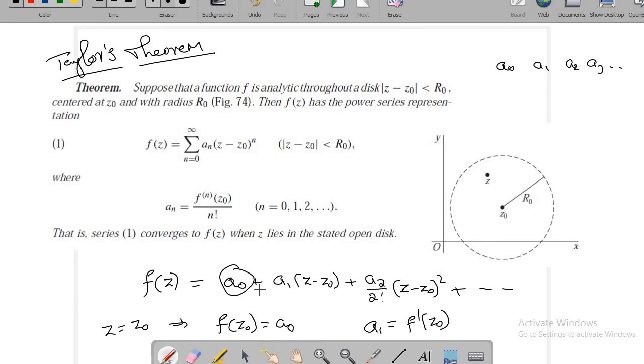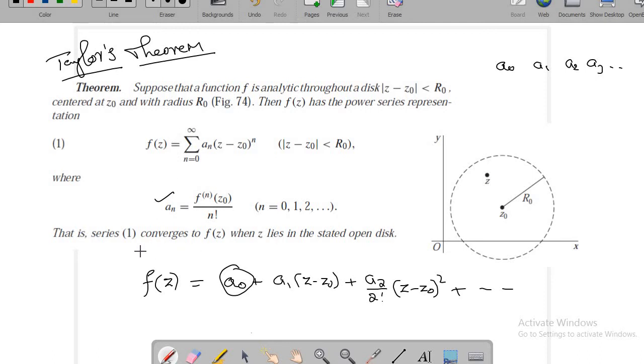But here you need an assumption. Assumption is that f must be differentiable. Okay, and moreover we are going to take f must be analytic at z0. The moment f is analytic at z0, then you can say that f dash exists, the second derivative exists, the third derivative exists. From the Cauchy integral formula you can derive all these. First derivative, second derivative, third derivative and all. Okay. So it is easy to see how to obtain an, but the next part is,